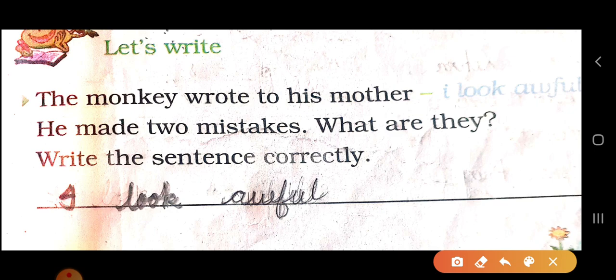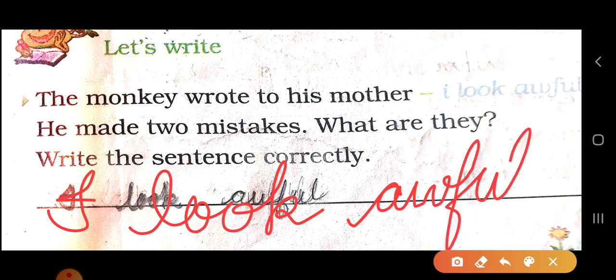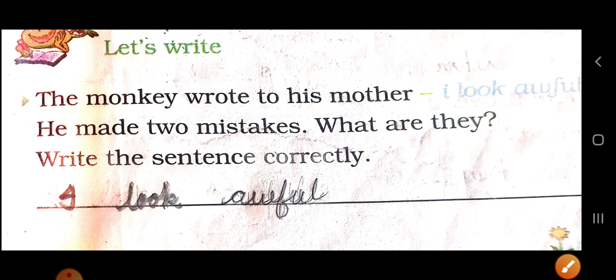So we have to write, I look awful, and then a full stop. Okay, dear students, this is the full stop. The two mistakes are that I is not written correctly and there is no full stop after awful.